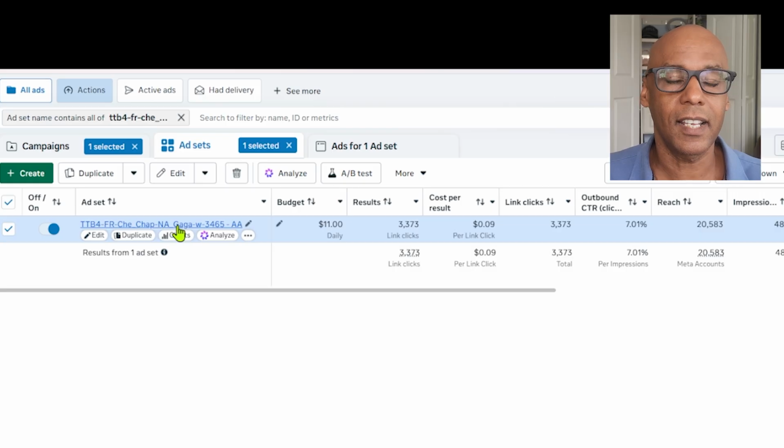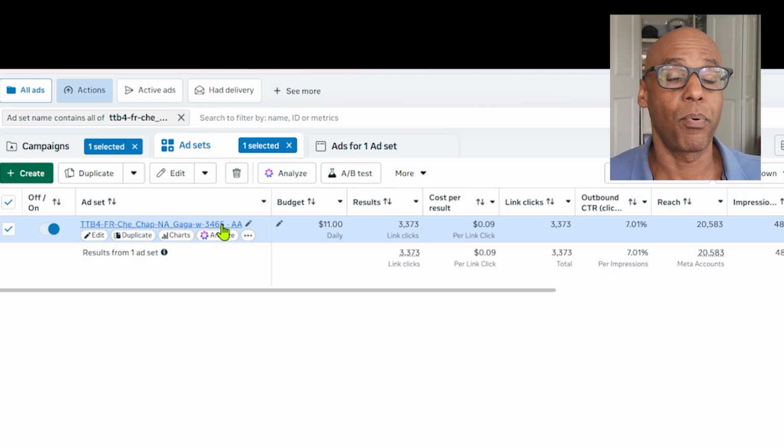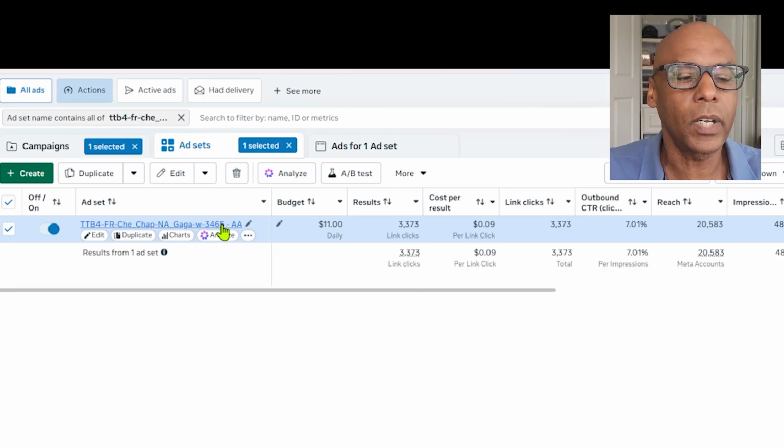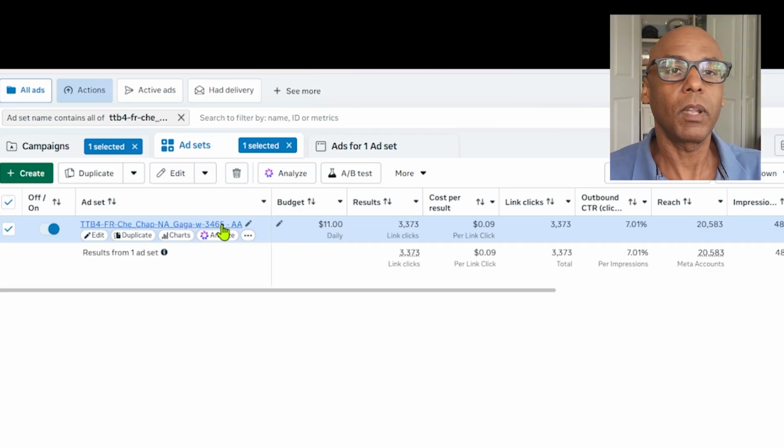NA, Gaga, is the interest that I'm targeting. W is gender, and this is the age range here. So I historically break down all of my ads like this, so I can look at it and go, oh, this is an ad that I was targeting towards this, right? So luckily I have all of that.